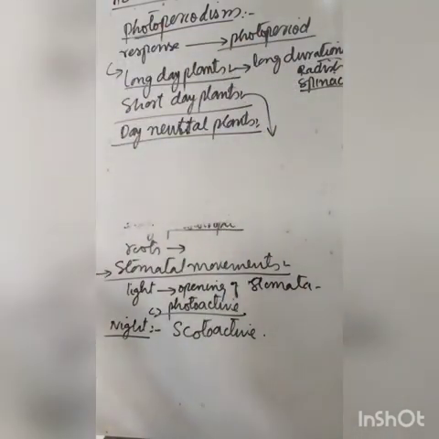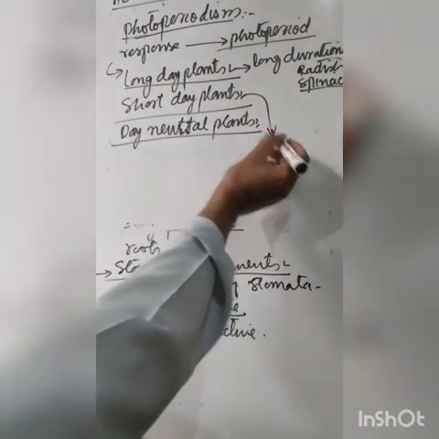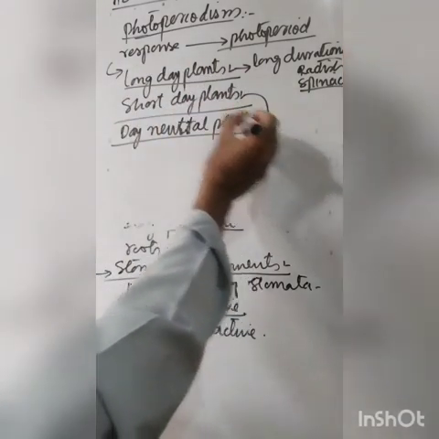And short day plants need short exposure of light. That means they grow during the short days and they need short durations of light to induce their flowering. So they are called short day plants.